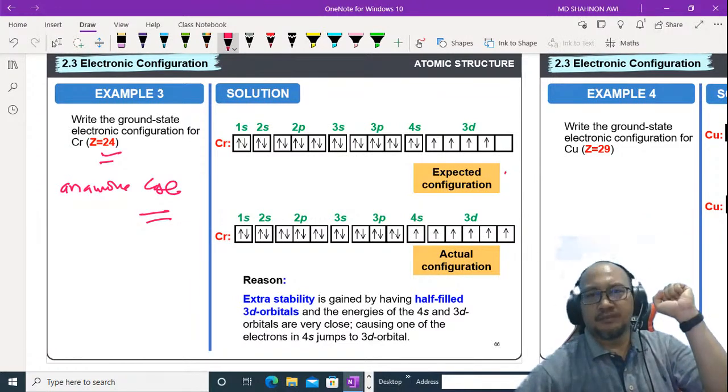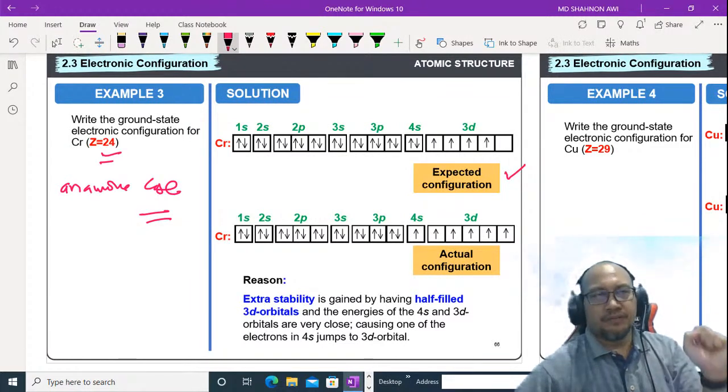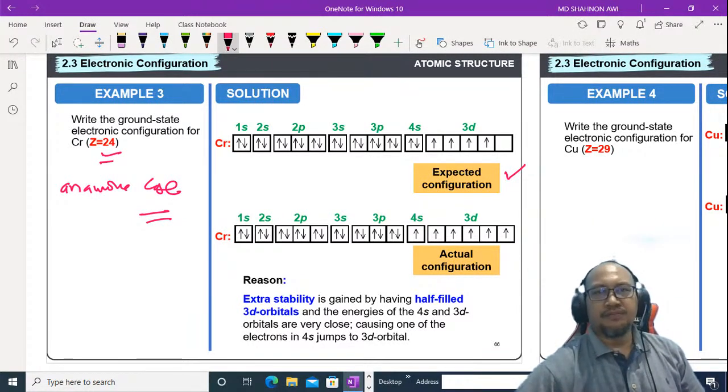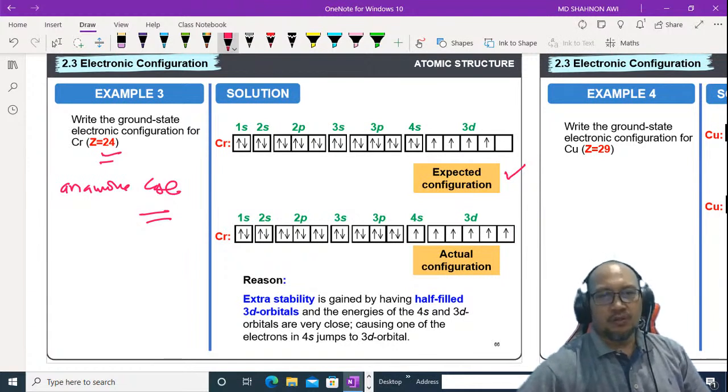This is what we expected according to above. Okay, 4s2, 3d4. But what happened in the actual configuration? 4s1, 3d5. This is the actual configuration of chromium.